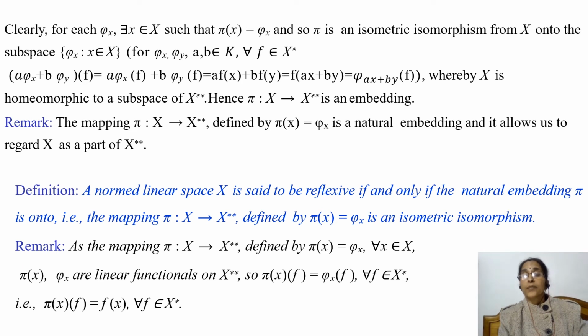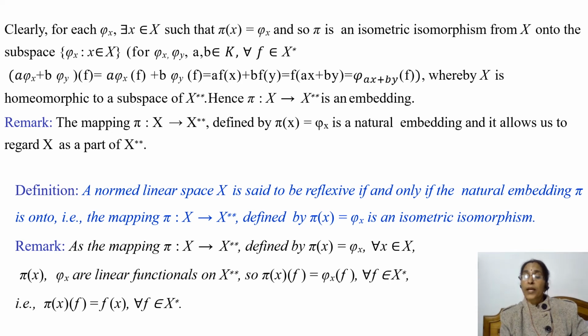Then only the pi mapping will be onto, because earlier we have shown that in general this mapping is not onto. But if this mapping is onto, that means every element of X double star is of the form phi x, then we can say that pi from X to X double star is an isometric isomorphism.